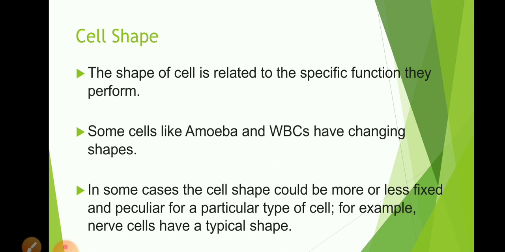Their shape is not regular. But in some cases the cell shape is more or less fixed and peculiar for a particular type of cell. For example, the nerve cell of our body has a typical shape.